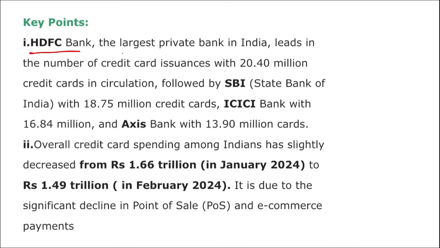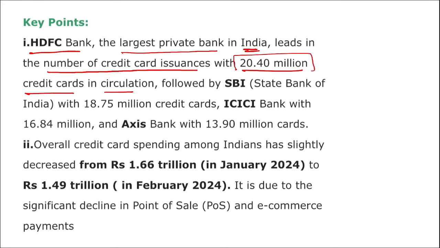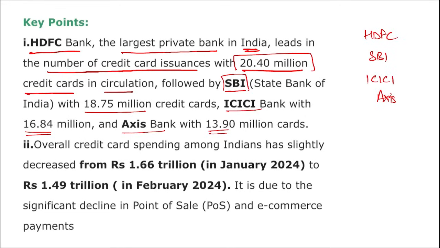HDFC Bank, the largest private bank in India, leads in the number of credit card issuances with 20.40 million credit cards in circulation. Then it is followed by SBI with 18.75 million credit cards, ICICI Bank on third with 16.47, and Axis Bank on fourth with 13.90. So we can say HDFC Bank on top, followed by SBI, then ICICI Bank, and then comes Axis Bank on the last.